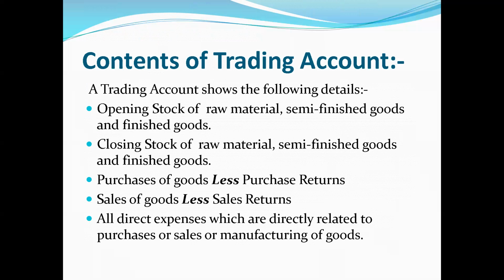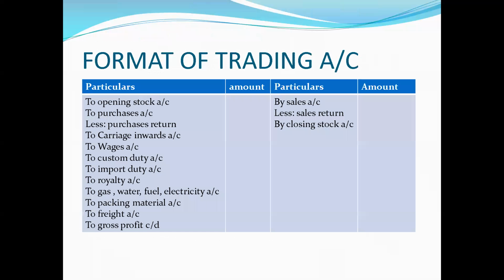In the trading account, the main components are the opening stock, whether it is related to raw material, finished goods, or work in process. Then closing stock is also there, purchases, sales, and all other direct expenses. Now, this is the format of trading account.